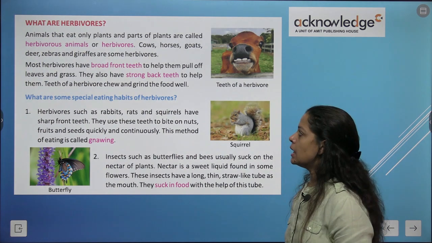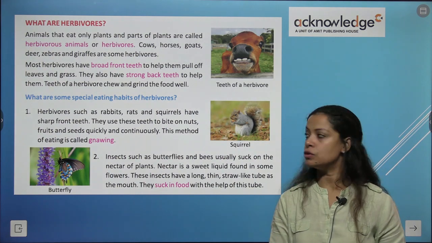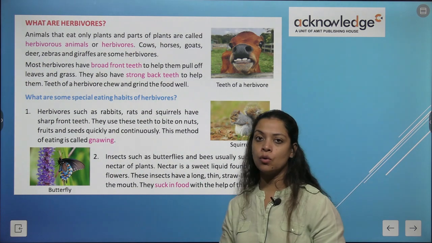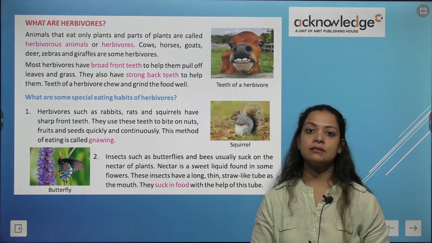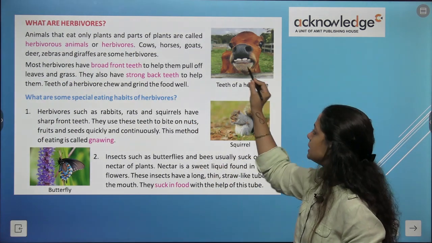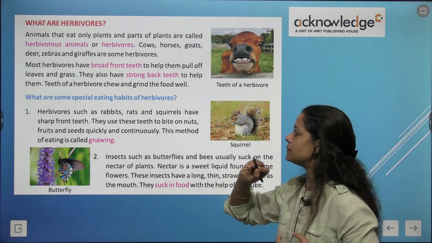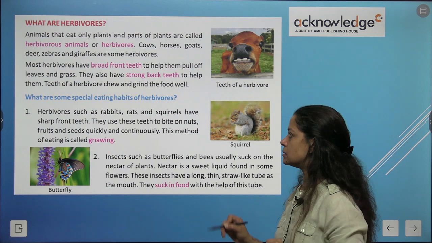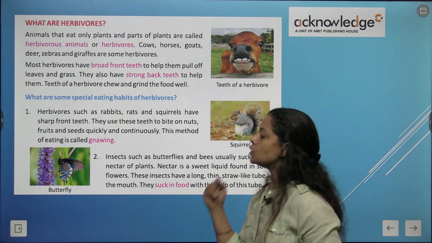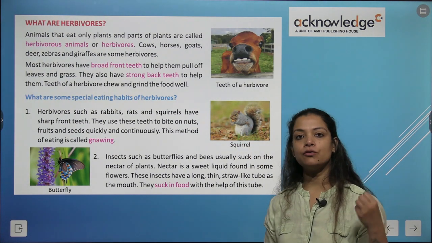What are herbivores? Animals that eat only plants and parts of plants are called herbivores. इसके एग्जाम्पल क्या होते हैं? Cows, horse, goat, deer, zebra, giraffe are some herbivores. Most herbivores have broad front teeth. आपने cow का देखा होगा, इस तरह से उनके broad front teeth होते हैं to help them pull out leaves and grasses. They also have strong back teeth. उनके बहुत strong teeth back side होते हैं to help them chew the food. Teeth of a herbivore chew and grind the food very well.